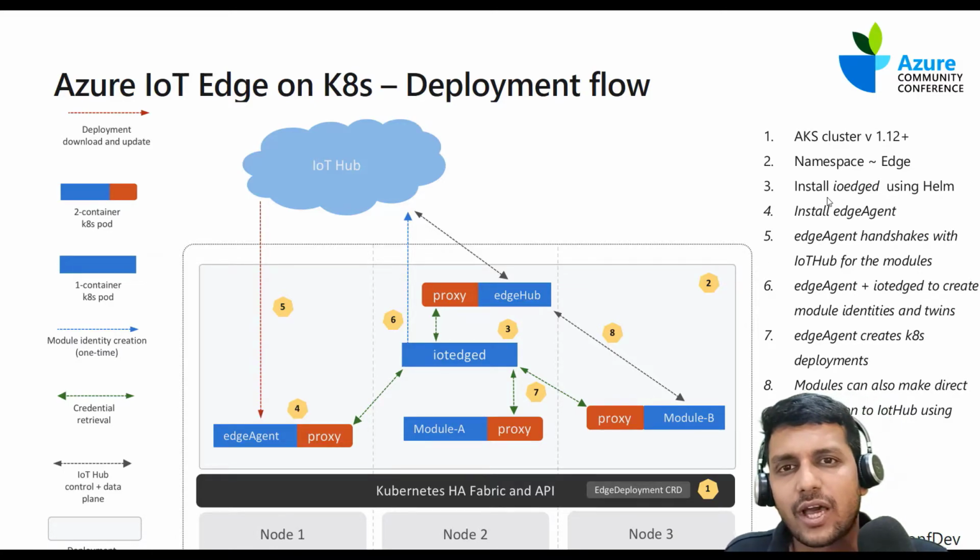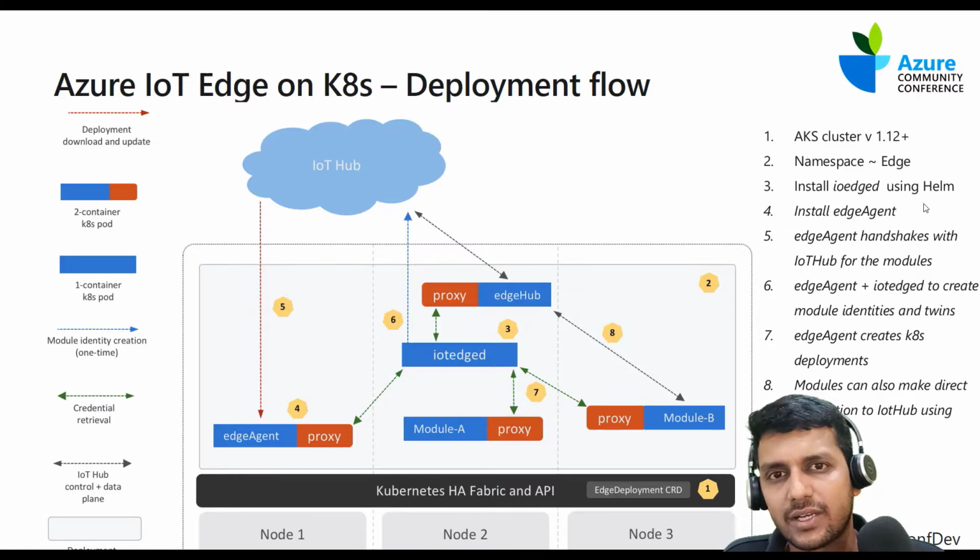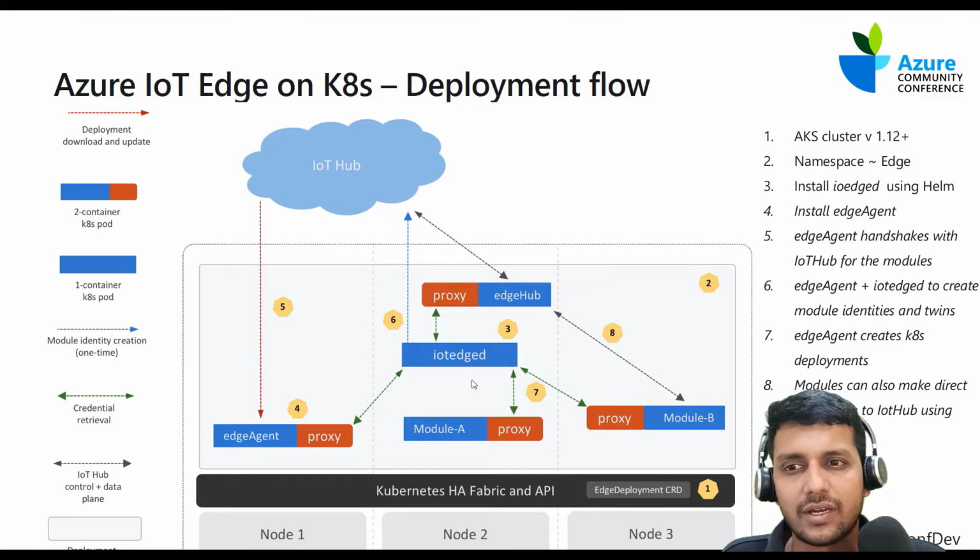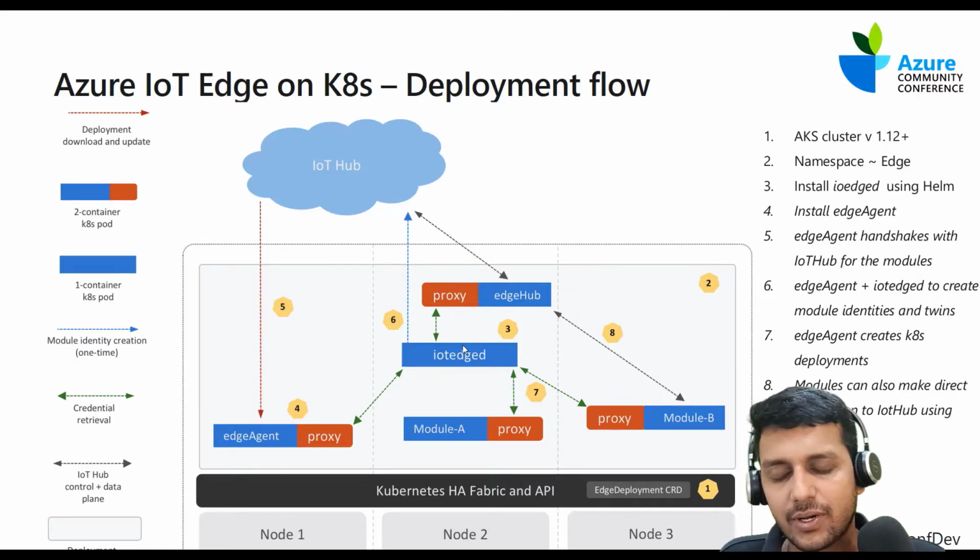And then we would install IoTEdge daemon using Helm chart. So Helm is basically a package manager for Kubernetes. We're going to use that to deploy the Edge daemon as well as the Edge agent and so on. It's just one command using which we could deploy all the necessary agents, Edge hub and Edge daemon and so on.